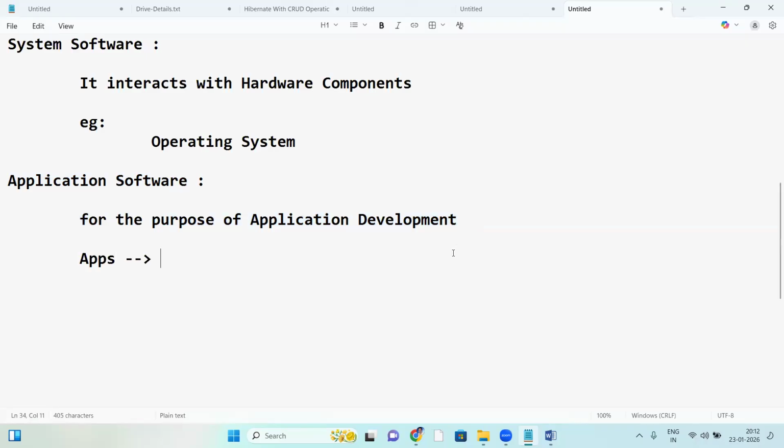Apps. In our daily life, we are using many applications, right? In our mobile, there are many applications. So, which is the most used application in your mobile? Anyone please respond.